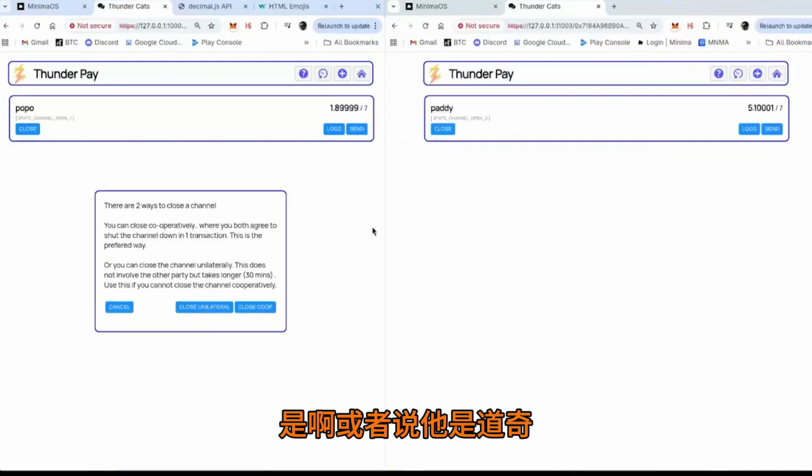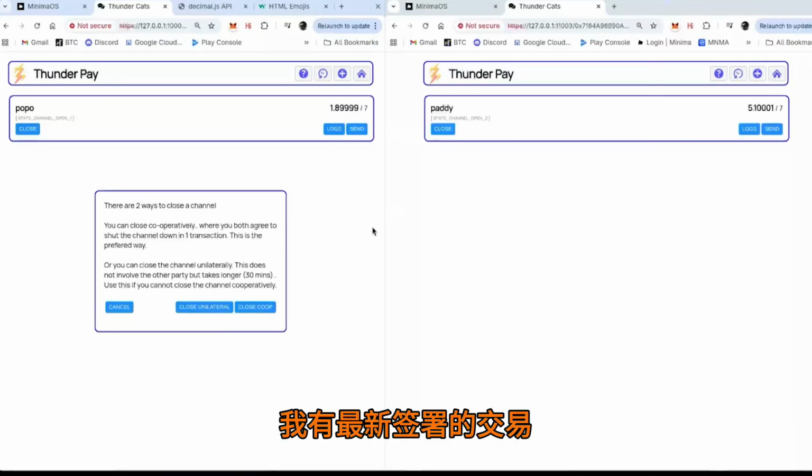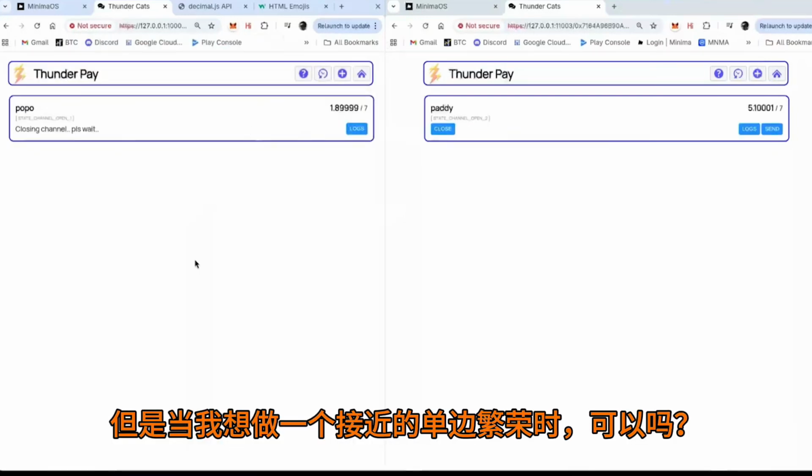Or let's say he's being dodgy. Let's say he tries to send another transaction. The point is, I have the latest signed transaction with the latest amounts of money, and whatever you now do, there's nothing you can do to mess with that. That's the point about this. But when I want to do a unilateral close, boom, okay.